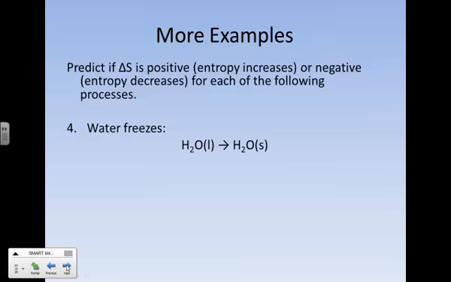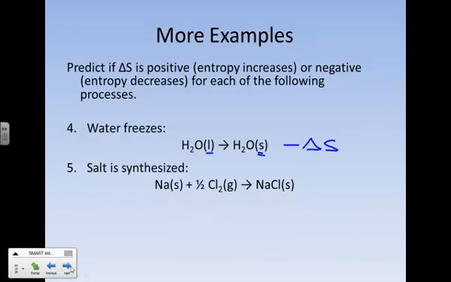Some more examples. Let's look at water freezing. Take a moment, take a guess, and hopefully you chose negative. This is pretty much the opposite of the evaporation scenario. We're going from a liquid, but this time we're going into something that's more ordered, a solid, and so that is a negative change in entropy.